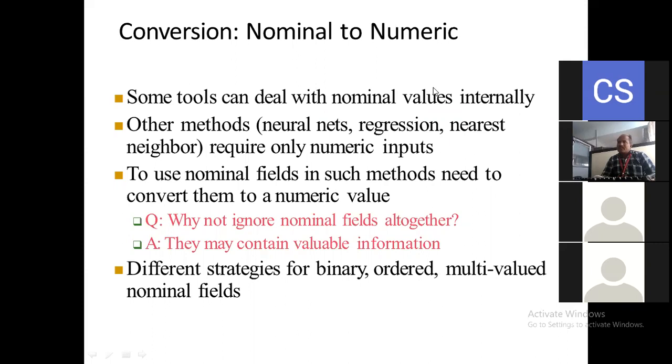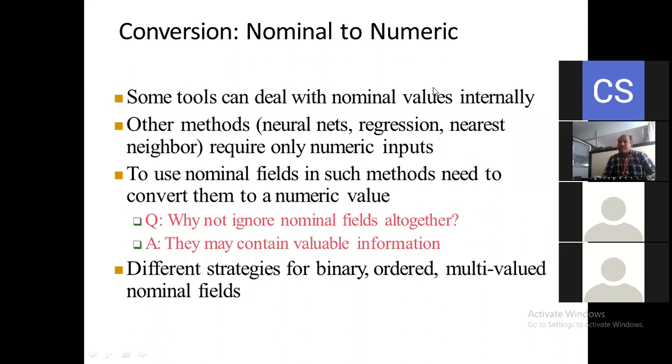And again regression, nearest neighbors are there. All these three algorithms are there in our data mining. So we are going to do a detailed study of neural network, regression, and the nearest neighbor in the further chapters. So that is the need to convert nominal value to numeric value here. To use nominal fields in such methods, we need to convert them to a numeric value.